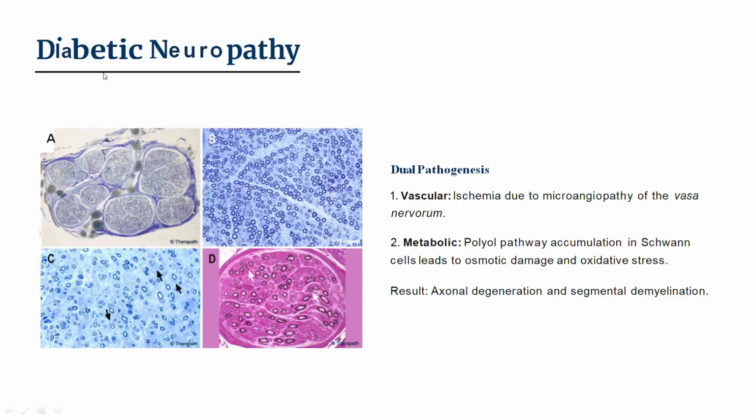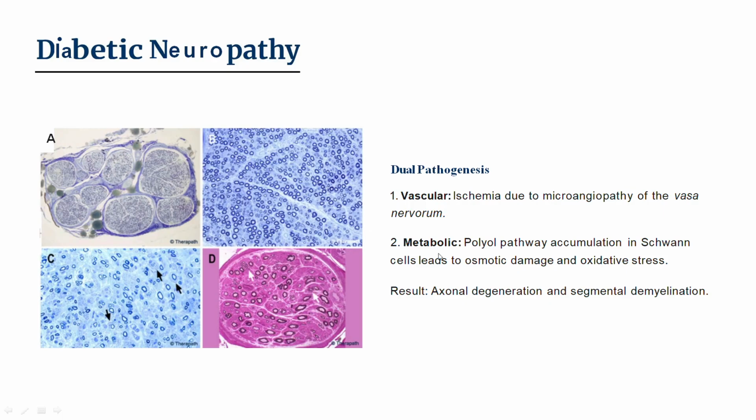Next, we come to diabetic neuropathy. Diabetic neuropathy includes dual pathogenesis, vascular and metabolic. Vascular includes ischemia due to microangiopathy of the vasa nervorum, and the vasa nervorum means the blood vessels which supply blood to the nerves. This ischemia due to microangiopathy of this vessel is one of the causes of neuropathy.